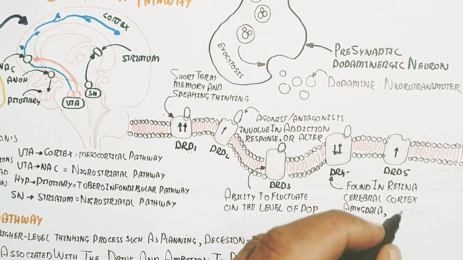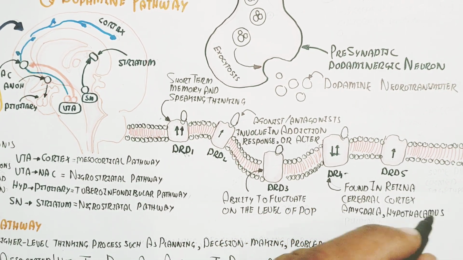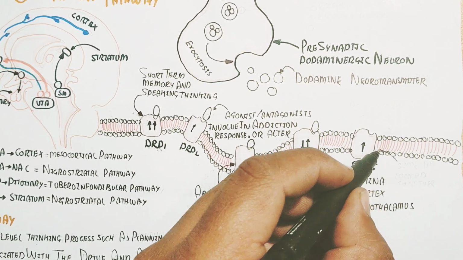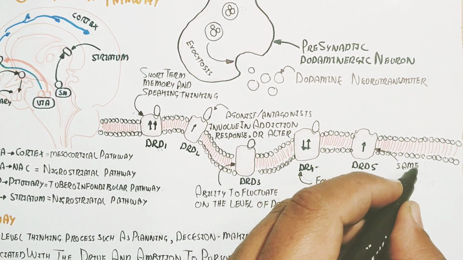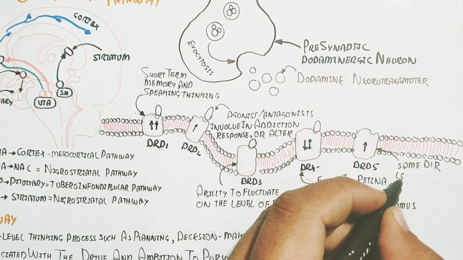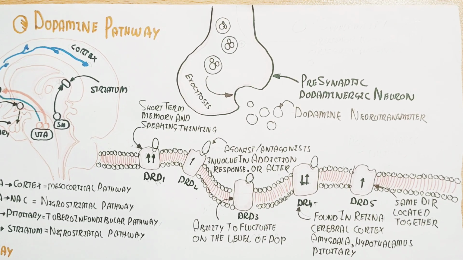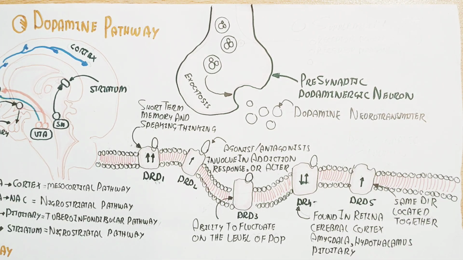Receptor 4 also fluctuates and is found in the retina of your eyes, cerebral cortex, amygdala, hypothalamus and pituitary. Dopamine receptor 5 is like receptor 1 and located together.